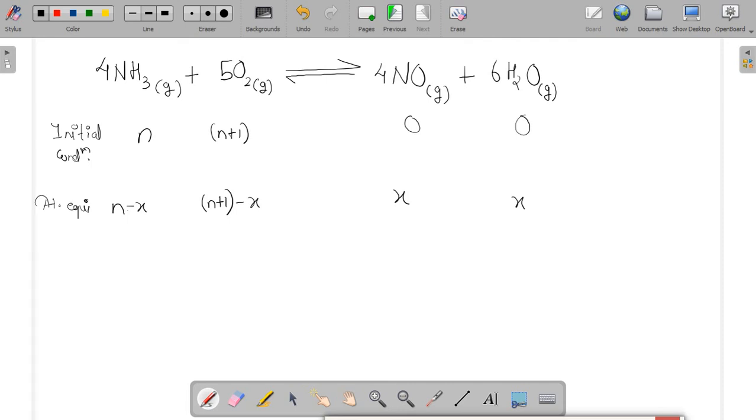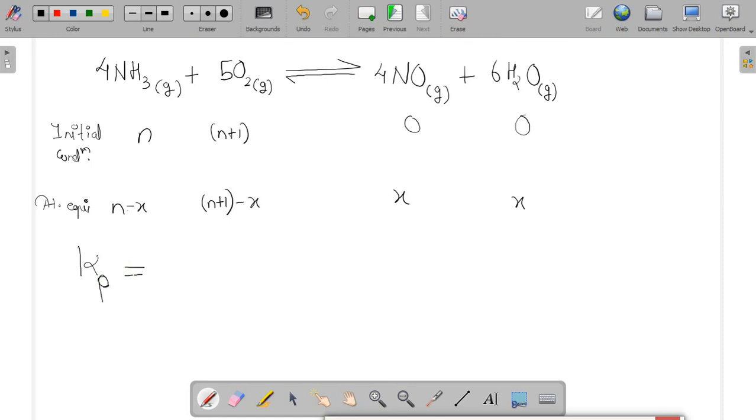Okay, so when we are going to find out the equilibrium constant here, all the species are in gaseous state, so we will find the pressure one.